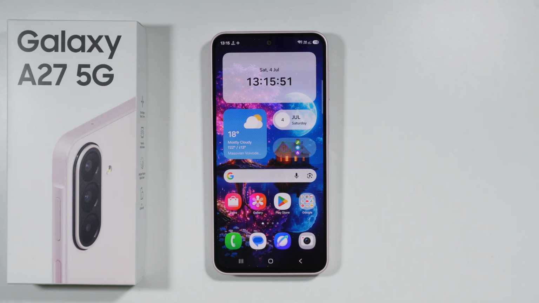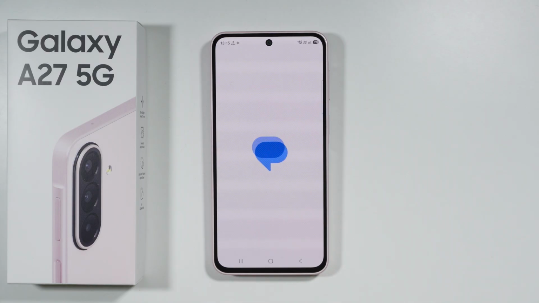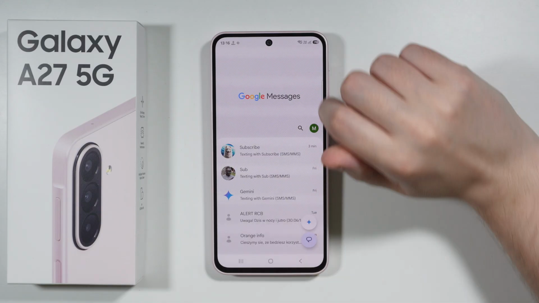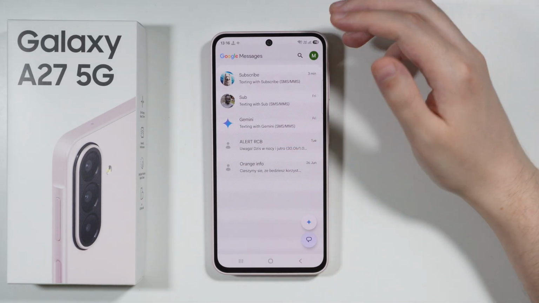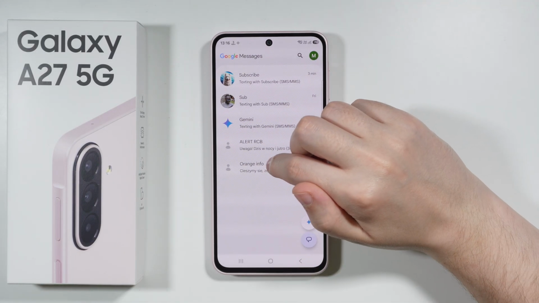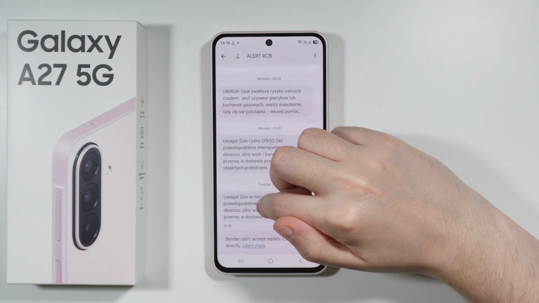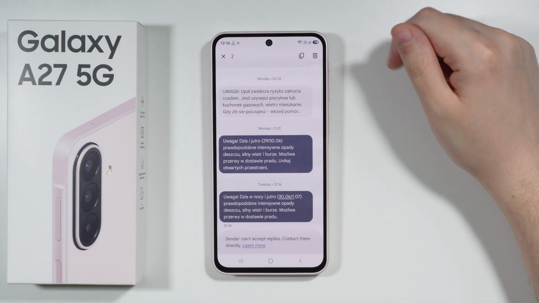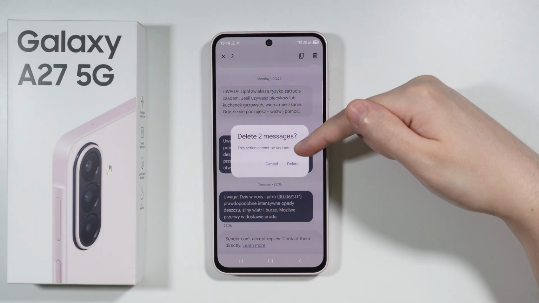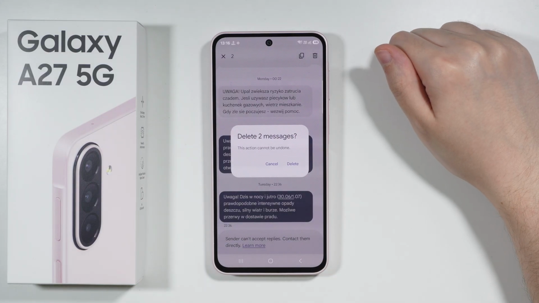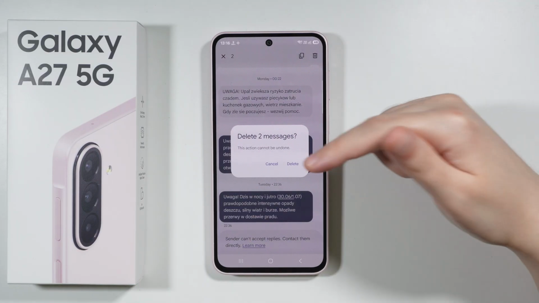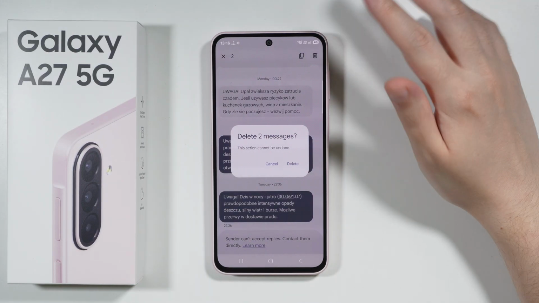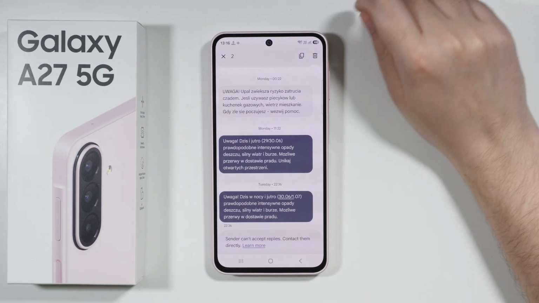If you are wondering if you can recover deleted messages on Samsung Galaxy A27, then the answer is yes and no. So if you go to the Google Messages app, and if you decide to delete a specific message or specific messages, so let's say I'm going to select a couple of messages that I want to delete. If you try to do that, then over here we can read that this action cannot be undone, so it is permanent. If you delete individual messages, they are gone forever, and you cannot recover them.